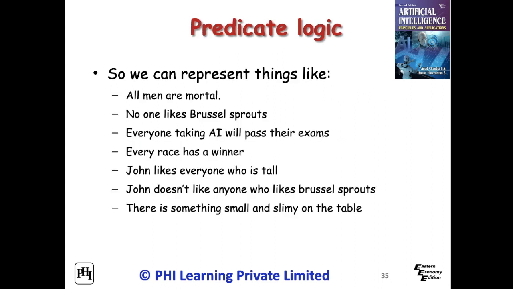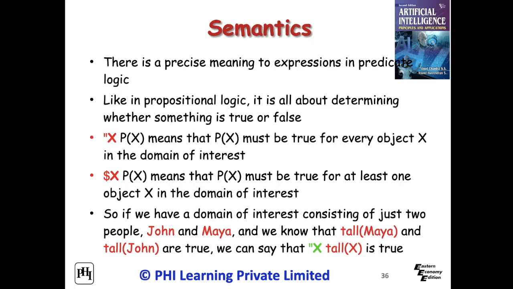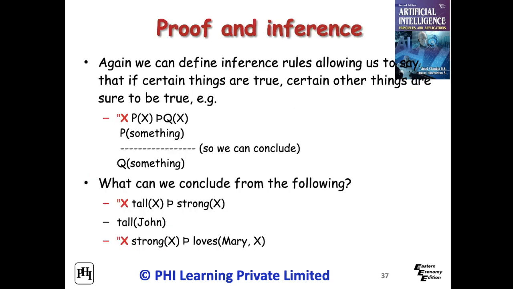Another example, consider the following sentences. Convert these sentences into well-formed formulae. There is a precise meaning to expressions in predicate logic. Like in propositional logic, it is all about determining whether something is true or false. Again, we can define inference rules allowing us to say that if certain things are true, certain other things are sure to be true. In predicate logic, the connectives, quantifiers, and true and false values form the basis of predicate calculus. Sentences are built up from terms and atoms.